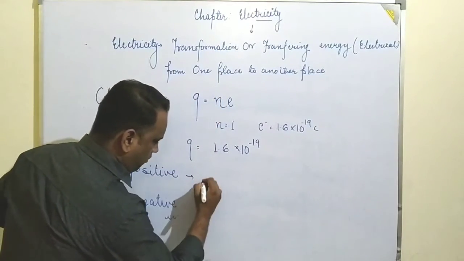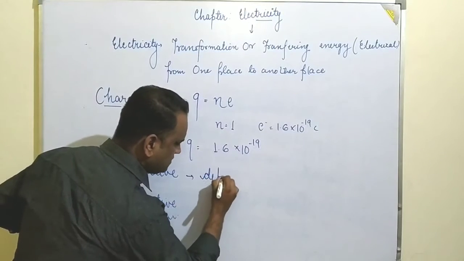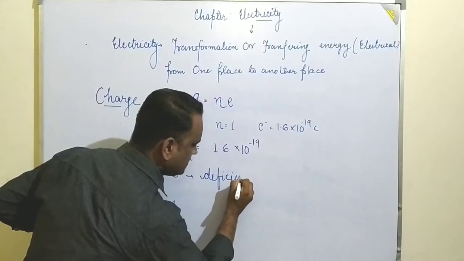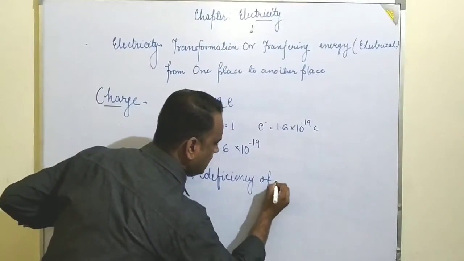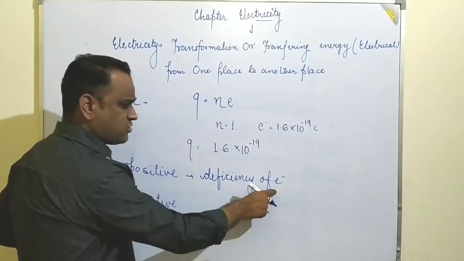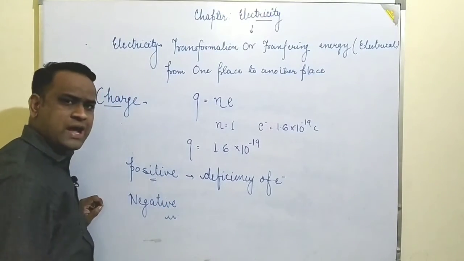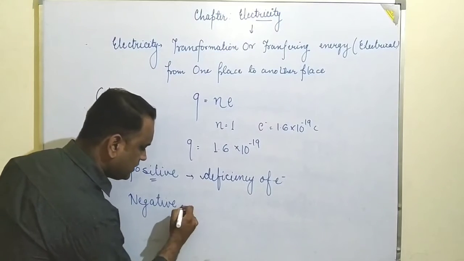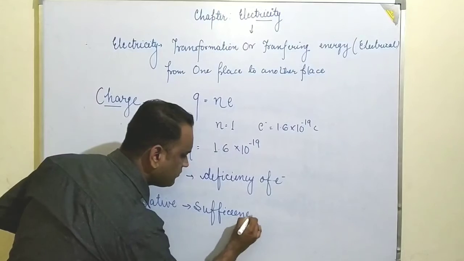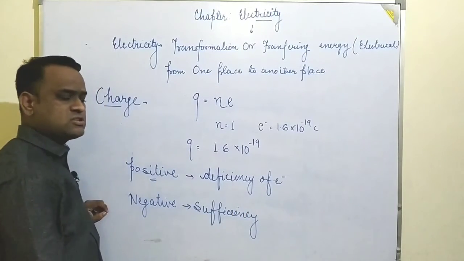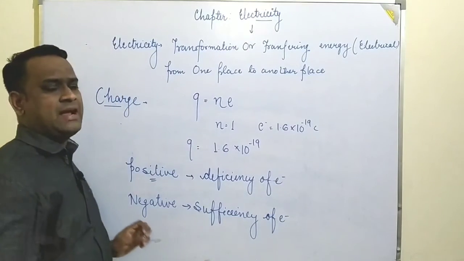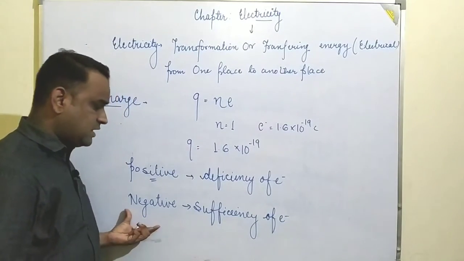That means the deficiency of electrons gives positively charged ions, and where electrons are present in sufficient amount, we can say those are negatively charged particles.